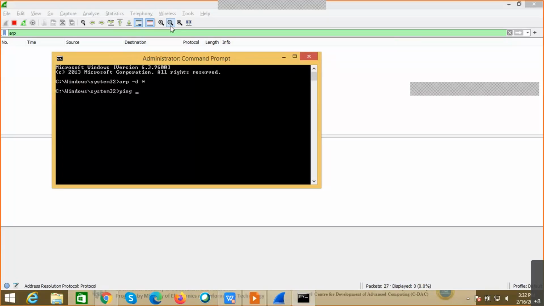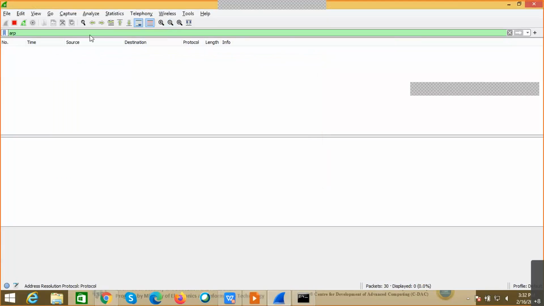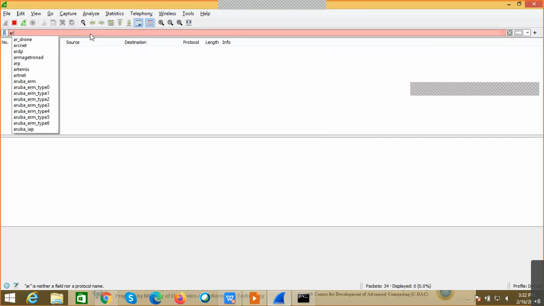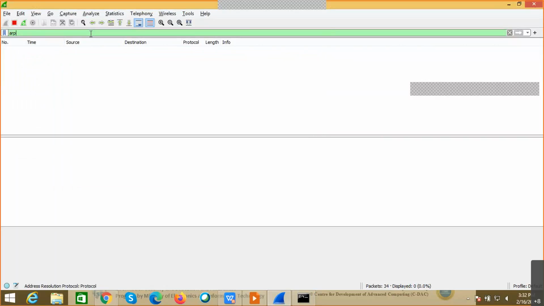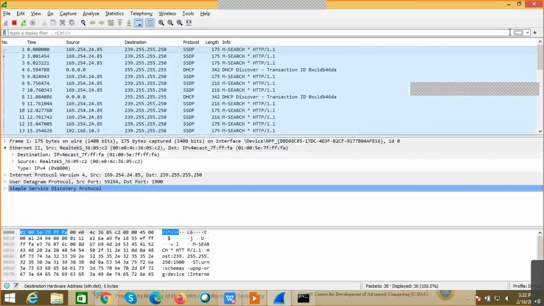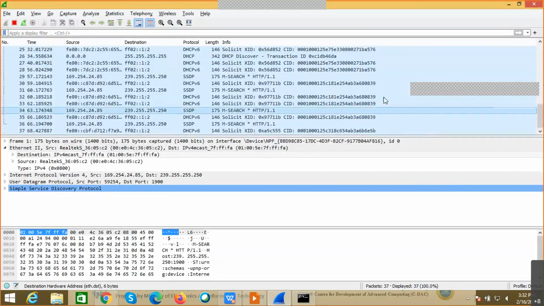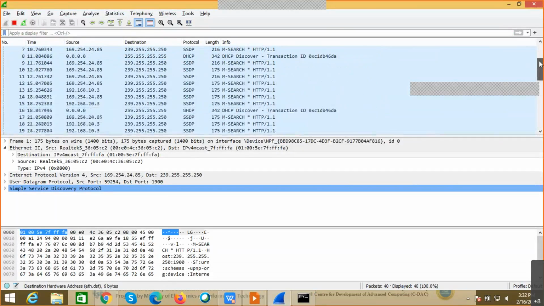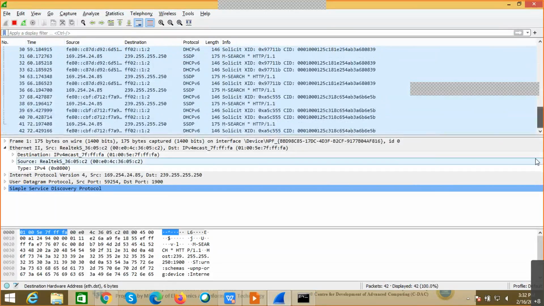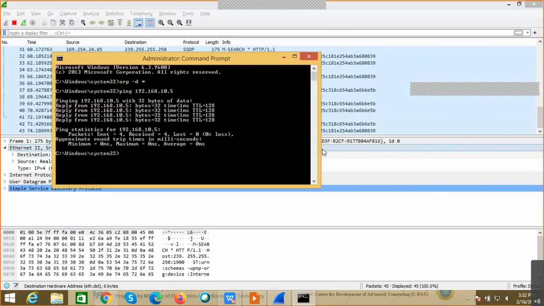Now I'm trying to communicate to a particular device called 10.5. Let's say this is the destination machine to which I'm trying to send the communication. Or else I'll try to communicate with another machine.